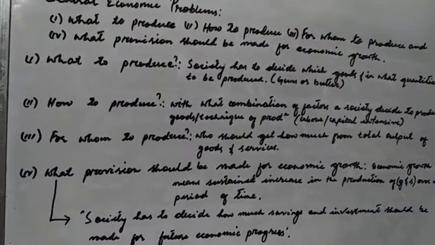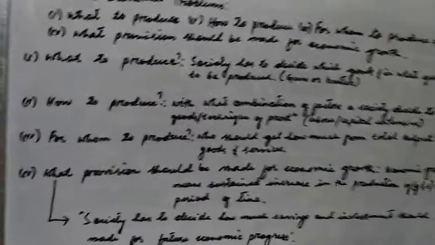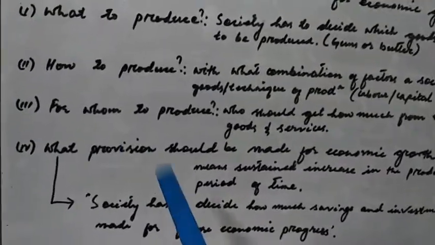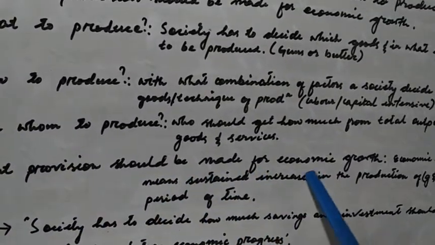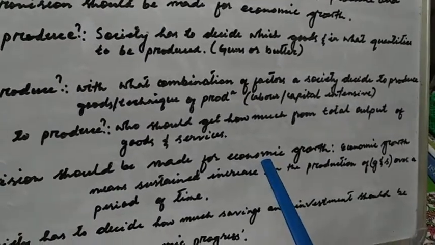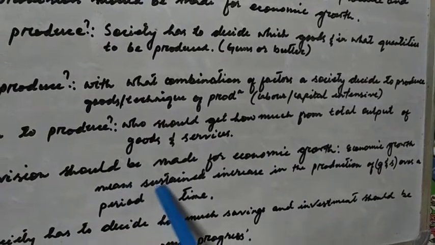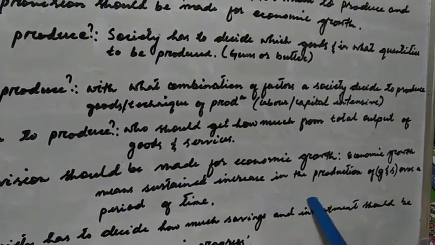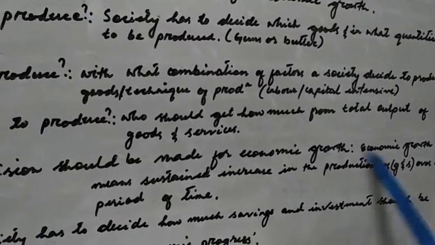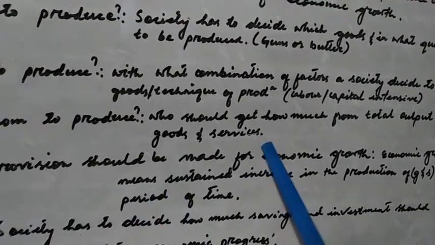So the last economic problem that we have to discuss is what provisions should be made for economic growth. And we have studied that economic growth means a sustained increase in the production of goods and services over a period of time.